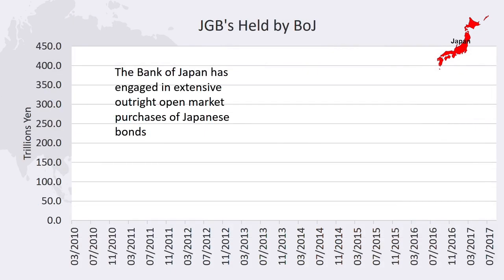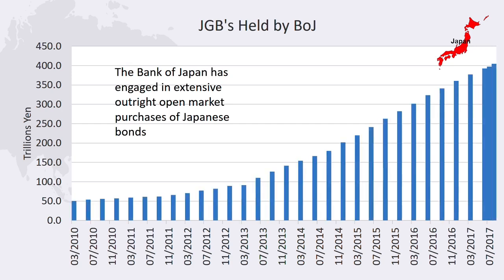In order to bring down long-term interest rates, the Bank of Japan engages in open market operations. Over the past decade, the Bank of Japan has engaged in persistent outright purchases of Japanese government bonds, or JGBs. The holdings increased eightfold, from 50 trillion to almost 400 trillion. This latter number is almost equal to the size of annual Japanese GDP.